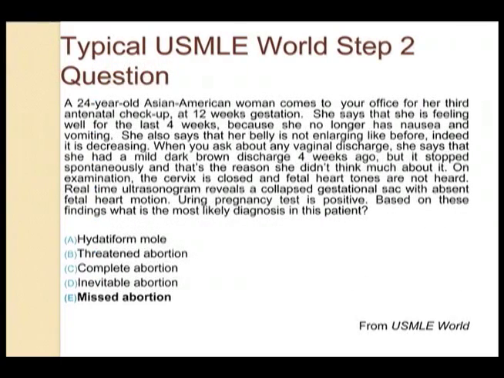And we'll finish off with a few board-style questions. The first one: a 24-year-old Asian American woman comes to your office for her 3rd antenatal checkup at 12 weeks gestation. She says that she is feeling well for the last 4 weeks because she no longer has nausea and vomiting. She also says that her belly is not enlarging like before, indeed it is decreasing. When you ask about any vaginal discharge, she says that she had mild dark brown discharge 4 weeks ago, but it stopped spontaneously, and that's the reason she didn't think much about it.